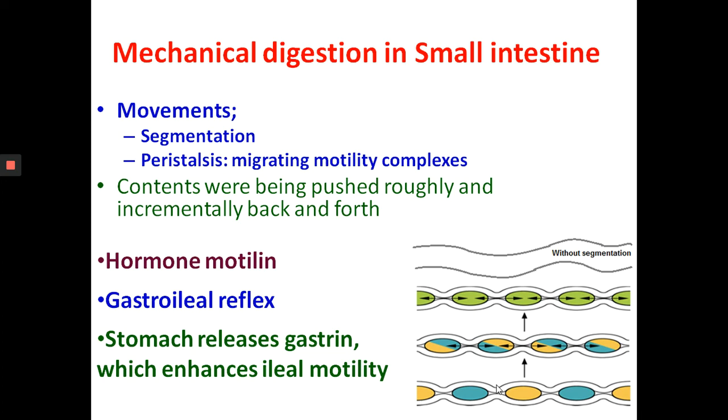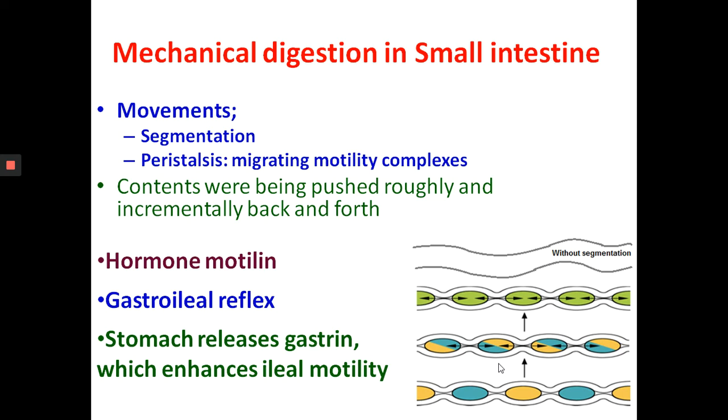The duodenum mucosa secretes the hormone motilin, which initiates peristalsis in the form of the migrating motility complex. These complexes, which begin in the duodenum, force chyme through a short section of the small intestine and then stop. The next contraction begins a little bit farther, as I said before. Contraction here, next contraction a little farther down, next further down. Then the first forces chyme a bit further through the small intestine, then stops.